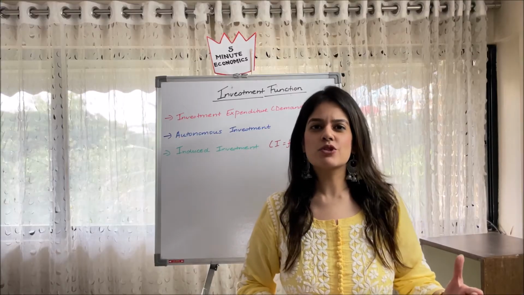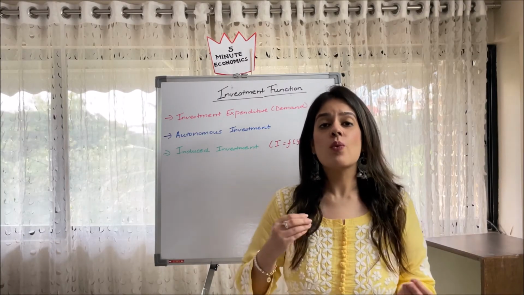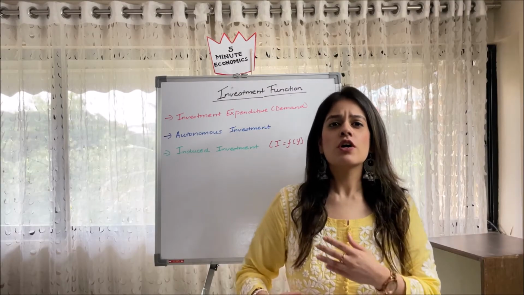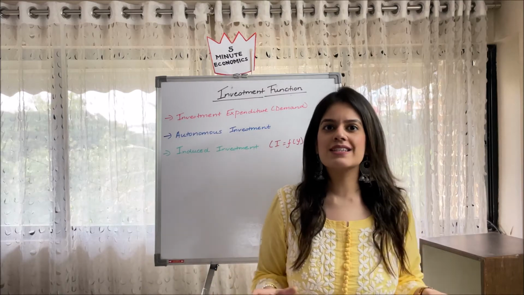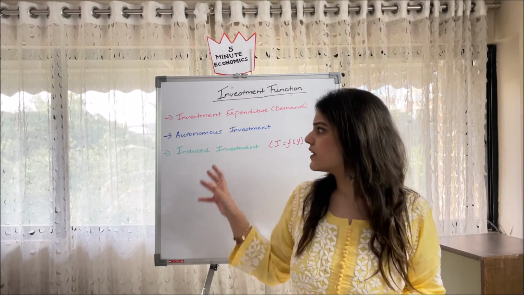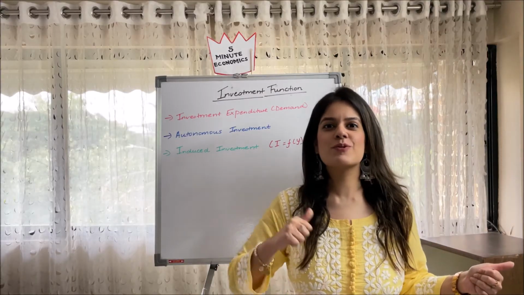Basically, consumption expenditure is expenditure on goods for our own consumption, whereas investment expenditure is the expenditure on goods that further produce other goods. So that is investment expenditure. And what are the two types of investments? Number one is autonomous and number two is induced.